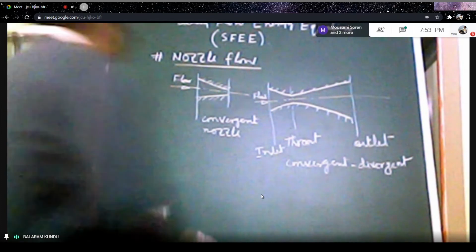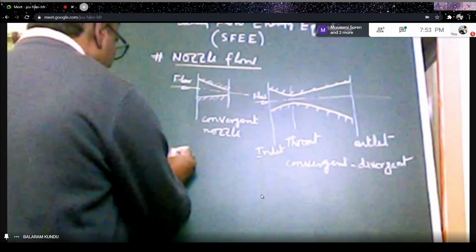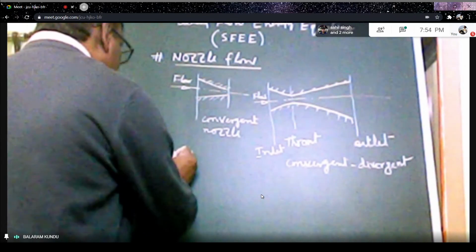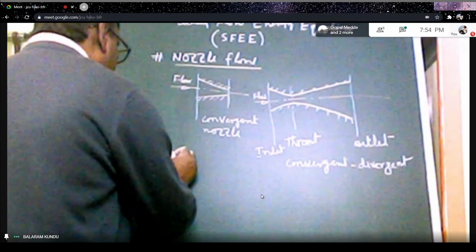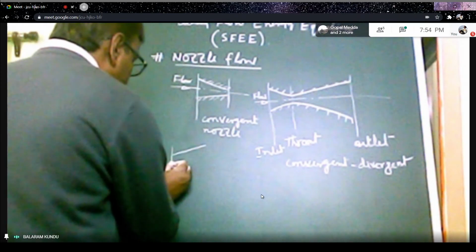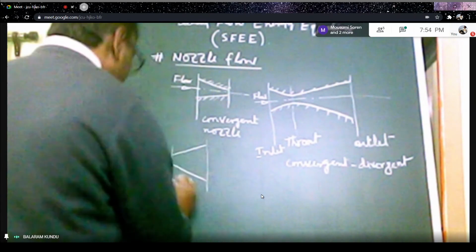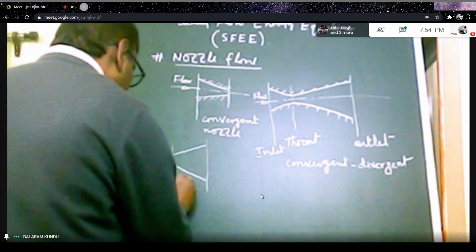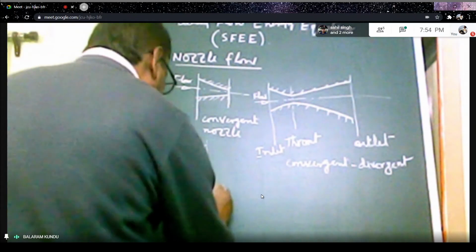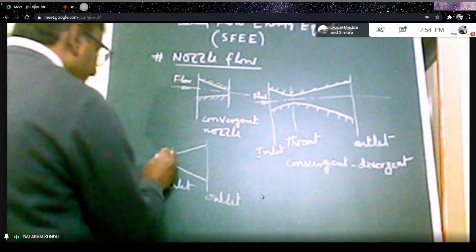And another shape is also possible, the divergent nozzle. Divergent nozzle means at the initial inlet section, the cross section is minimum, and in the flow direction, the cross section gradually increases, just like this. So this is your inlet section, inlet, and here outlet, and flow direction here.